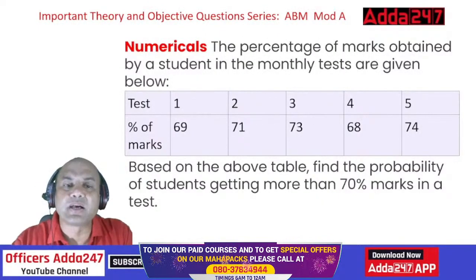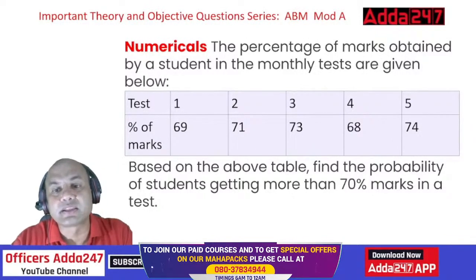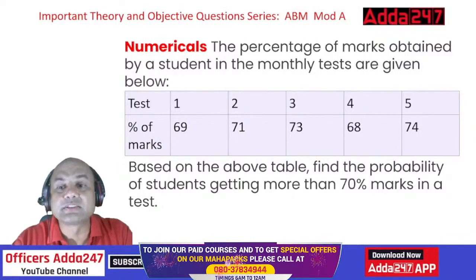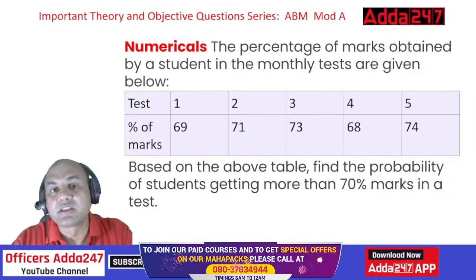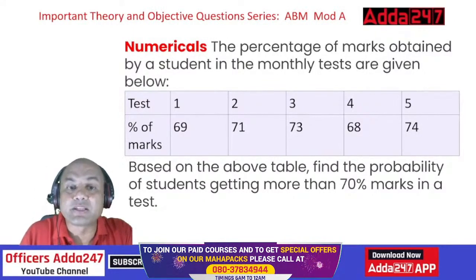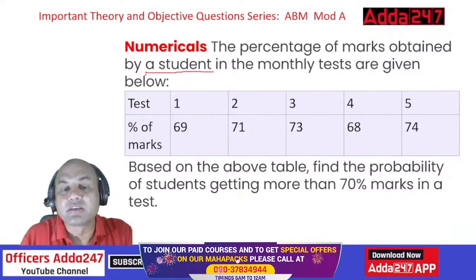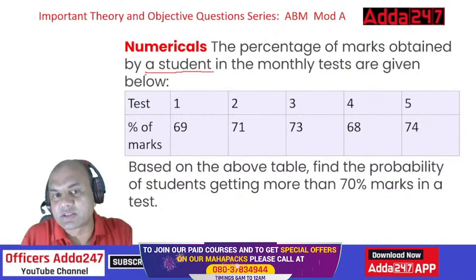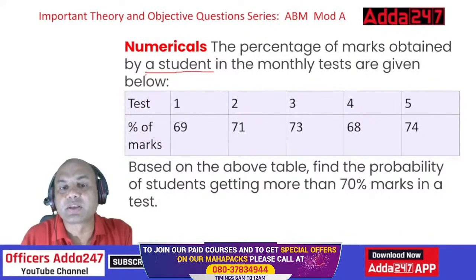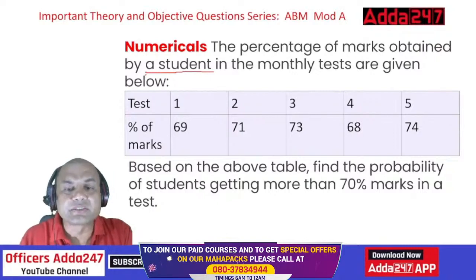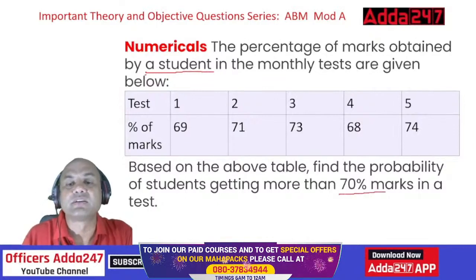The percentage of marks obtained by a student on a monthly test are given below. So these are the 5 tests, and the marks are obtained by one student only. The percentage of marks are given over here: 69, 71, 73, 68 and 74. Based on the above table, find the probability of the student getting more than 70% of the marks in the test. So more than 70%, where can that student get?